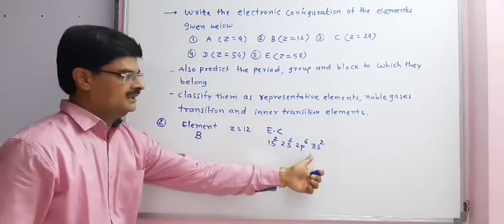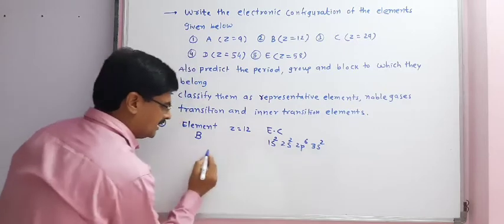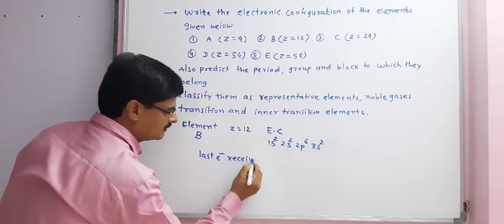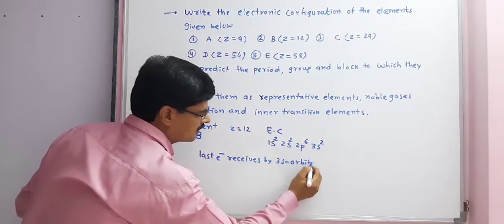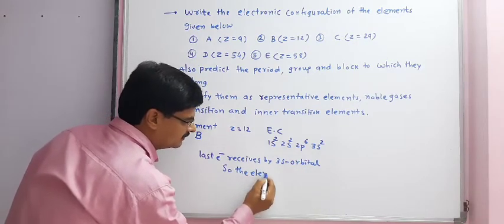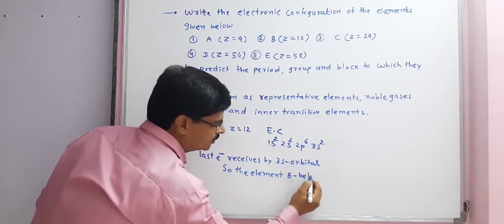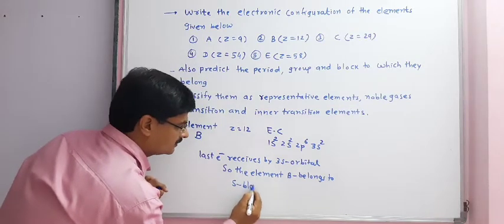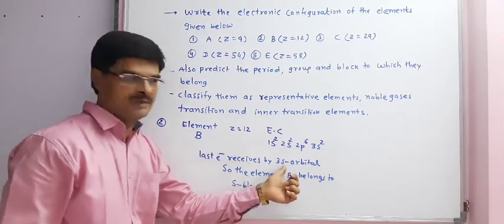Here we can see that the last electron is received by the 3s orbital. So element B belongs to S block, since the last electron is received by the 3s orbital.